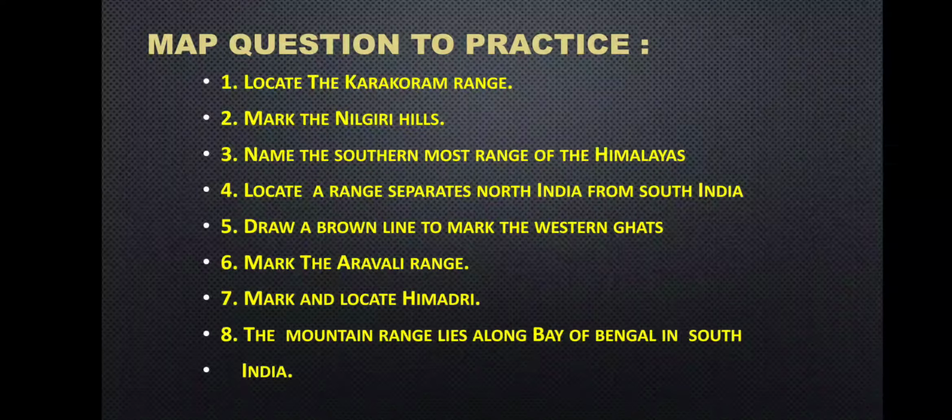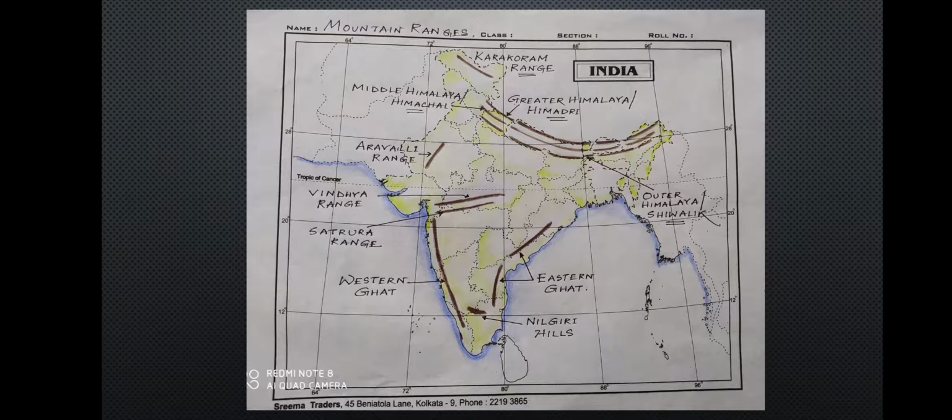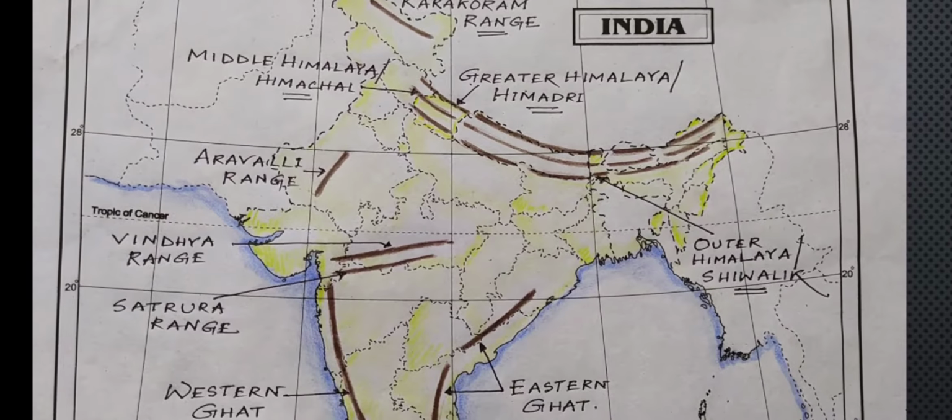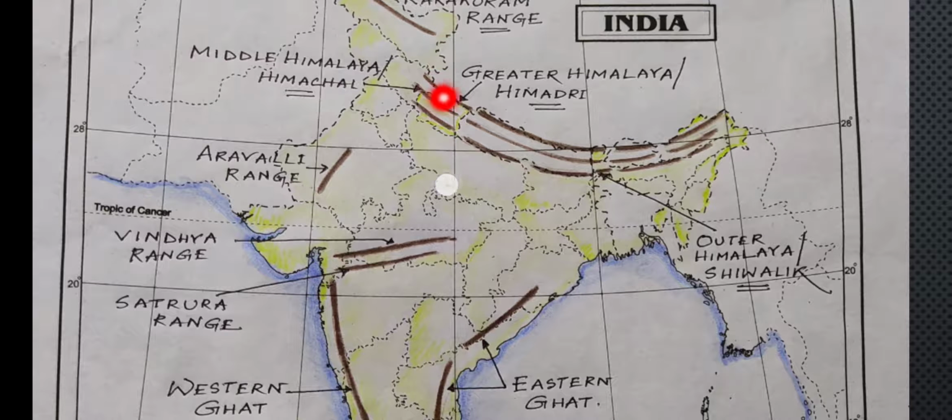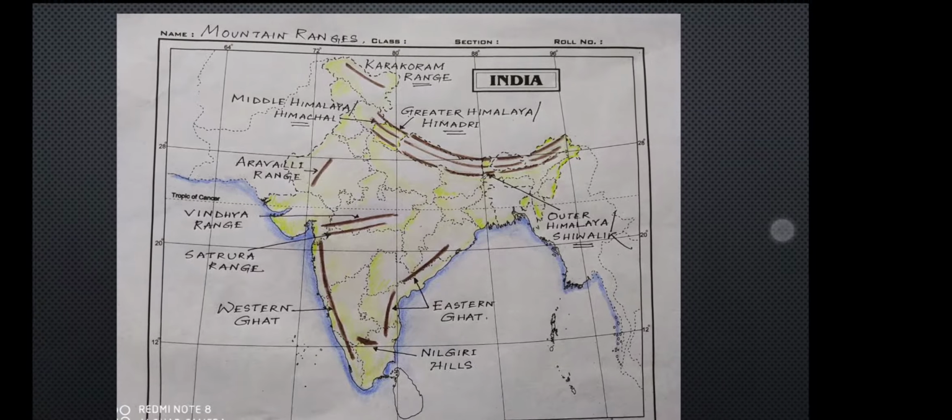Next, name the southernmost range of Himalaya. So it is a tricky question. Southernmost range means there are three parallel ranges of Himalaya. This is the northernmost, Greater Himalaya. This is the Middle Himalaya, and this is the Shivalik or Outer Himalaya. So among these three Himalayan ranges, this Shivalik is the southernmost range of Himalaya. I have said southernmost range, so among these three ranges you have to mark the Shivalik. Okay, so that's why I have given this question.